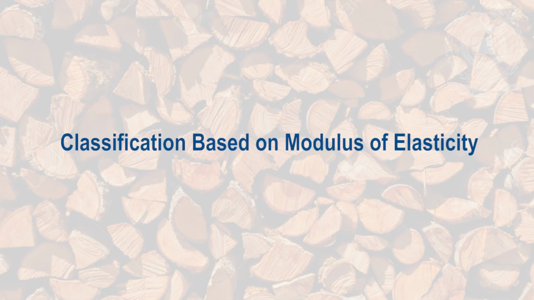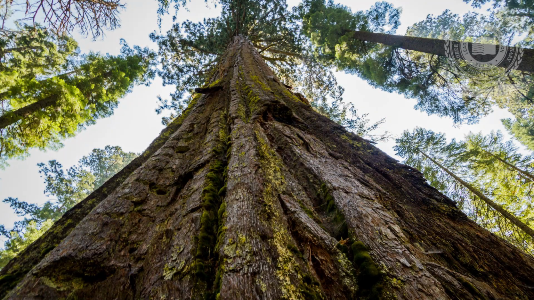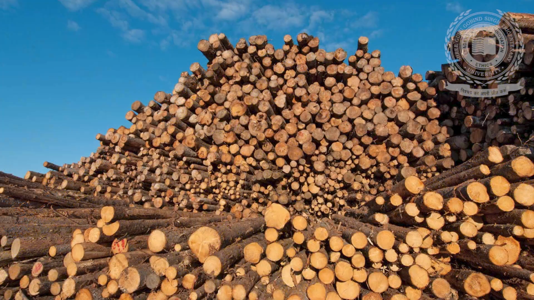The second classification is based on the modulus of elasticity. The Young's modulus of elasticity is determined by conducting bending test on timber. On this basis, timber is classified as Group A, Group B, and Group C. In Group A, the modulus of elasticity is 12.5 kN per mm square.